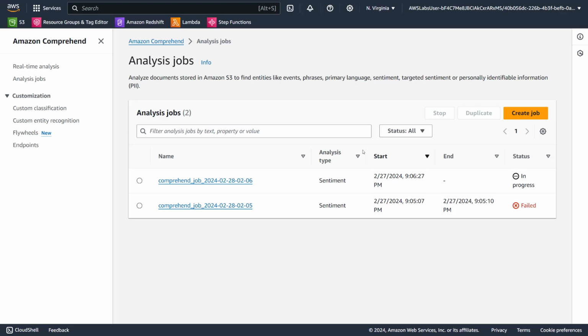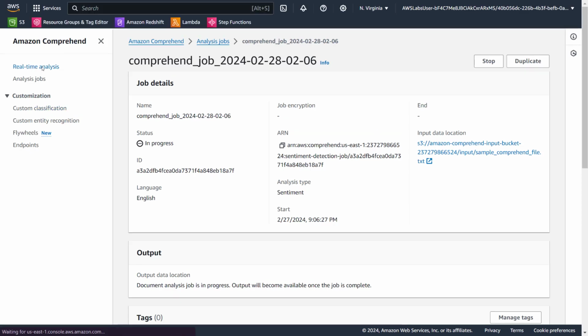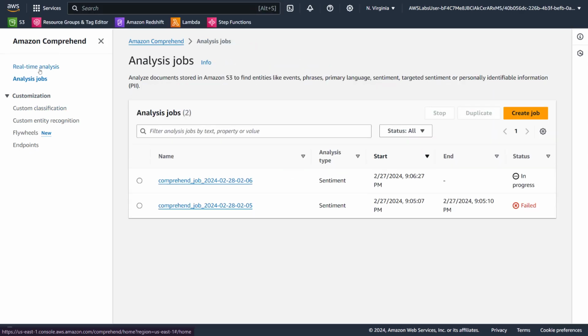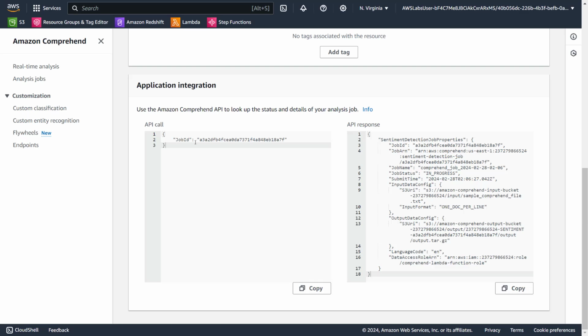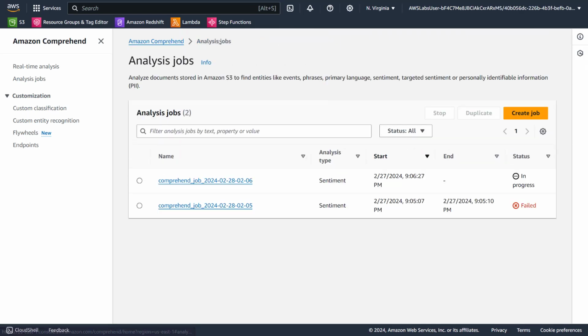Let's go to here, and that is in progress. At least this didn't fail. It's in progress. Not sure how long it's going to take. Let's keep on clicking here. Oh, this one is taking some time. While that happens, let's see what else we can see from here. Stop, duplicate, tags, job ID, API response, sentiment detection, job properties. I don't know why this is taking this long. It's simple text.